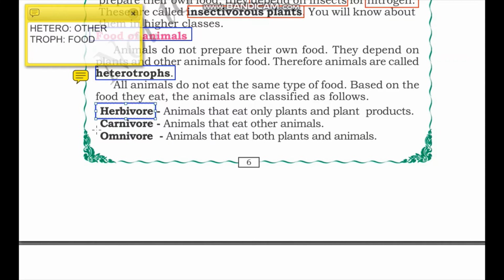The next category is carnivores. Carnivores are animals that eat other animals. So they eat the flesh and meat of other animals, they hunt them down and they consume them. Next we have the omnivores. Omnivores are the animals that eat both plants and animals.